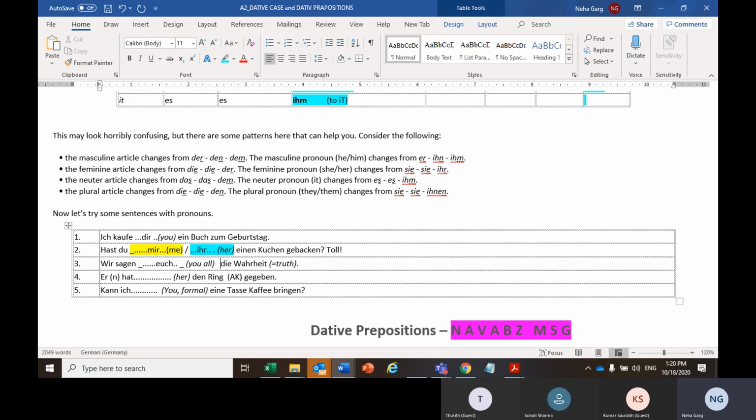Now let's say if I'm writing him here, wir sagen him die Wahrheit. So what would be the answer here? For him. For him it will be ihm. Yeah, ihm. Okay. Now Sam, again your turn. Nummer 4.